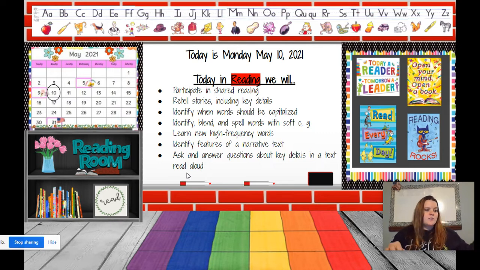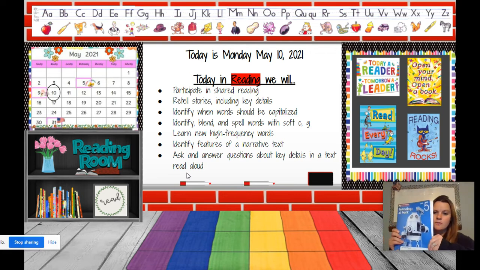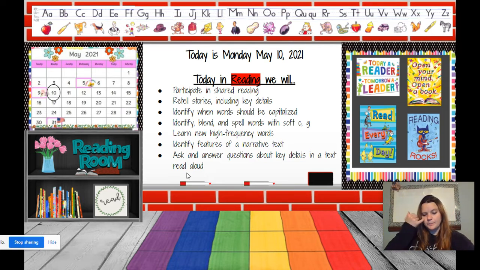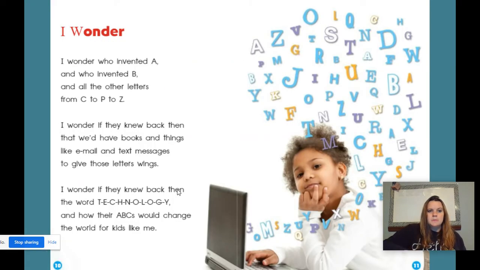All right, friends, the first thing we're going to do today is look at a new poem in our Unit 5 workbook. So if you have your Unit 5 workbook, go ahead and get it out now. If you need to, you can pause the video so you can get it. We're going to look at a new poem today called I Wonder. Open up to page 24 and 25. If you don't have your workbook with you today, don't worry, you can follow along on the screen.